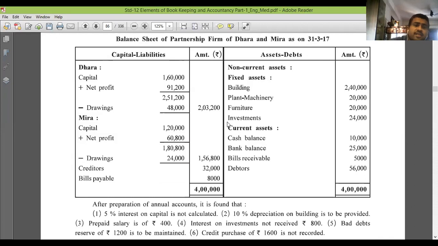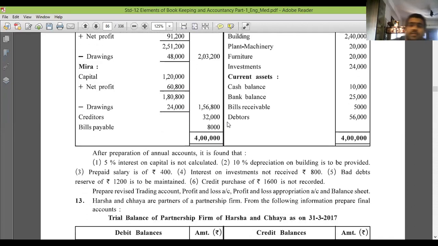So now let's see the adjustments. Now what do they want to say? 5% interest on capital is not calculated, so we have to give it. So friends, where do we have to write interest on capital? The first is the profit and loss appropriation account, debit side. And then we have to transfer to partners' capital, credit side, or we can directly go to the balance sheet liability side and add it.